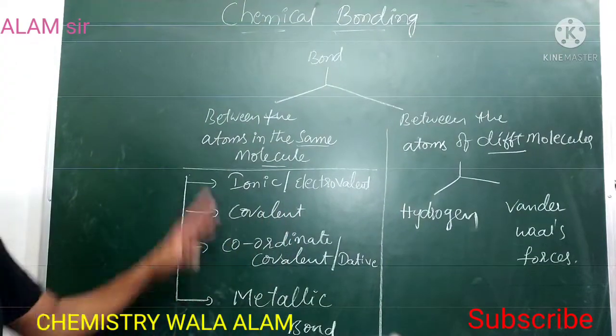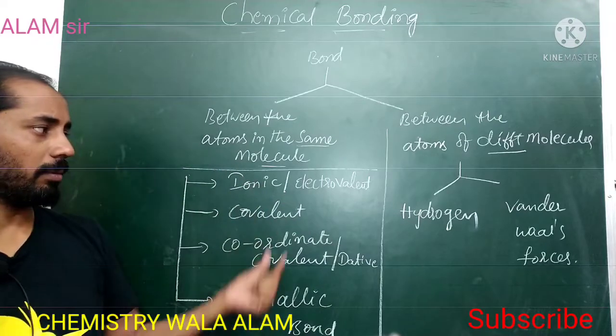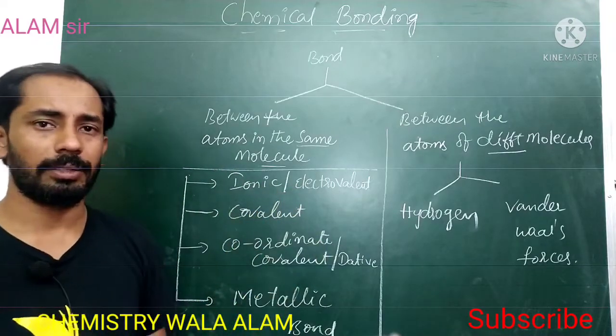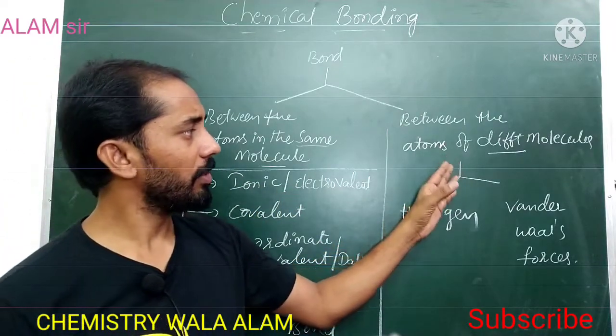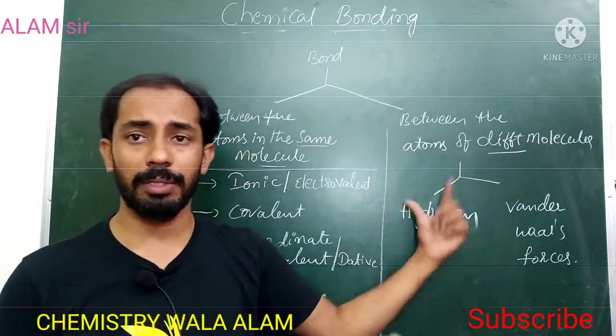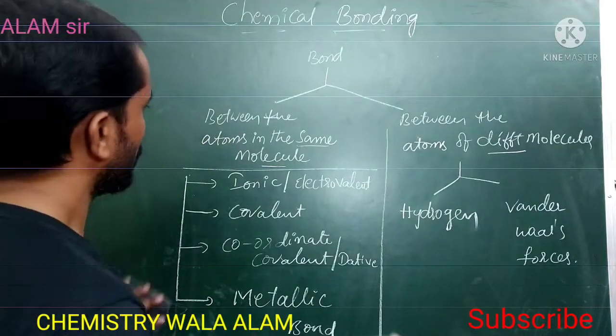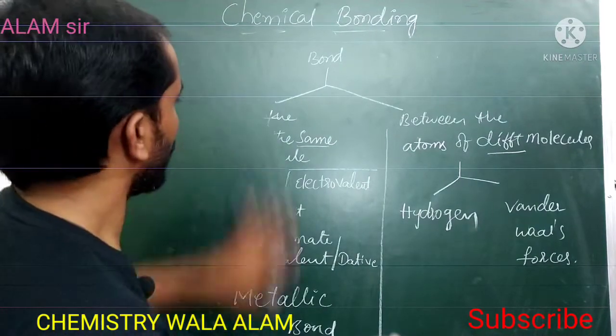So these are mainly the types of bonds in a molecule. Between the atoms of the same molecule, means within the molecule, a bond can exist, and also between the atoms of different molecules. So one by one we will discuss. The first one is the ionic bond.